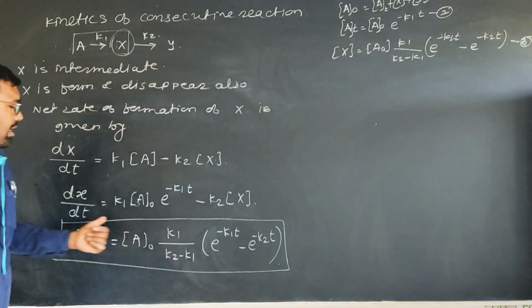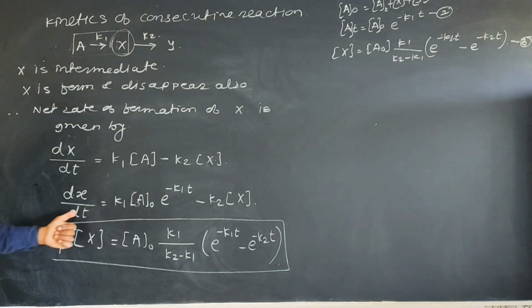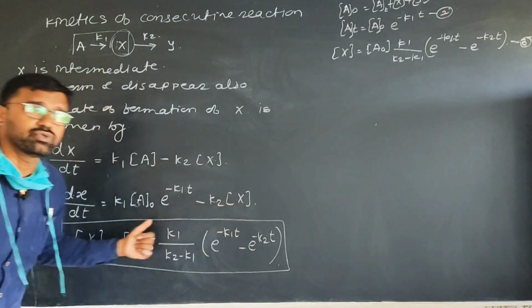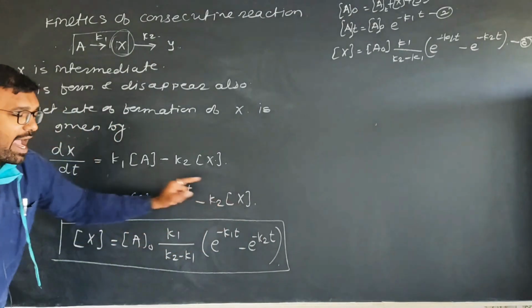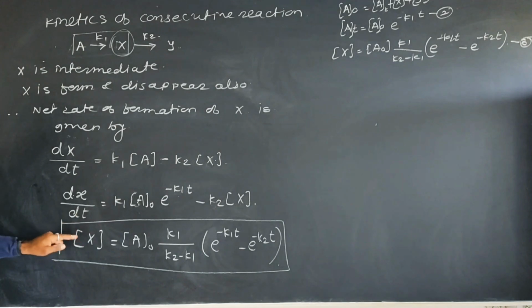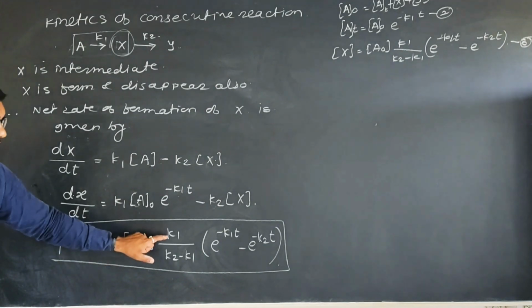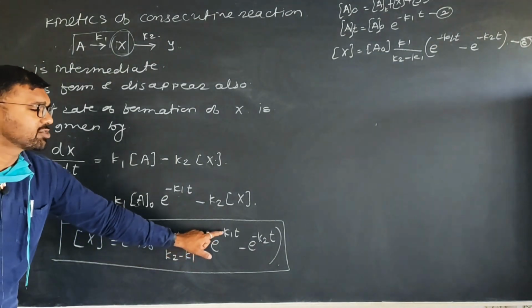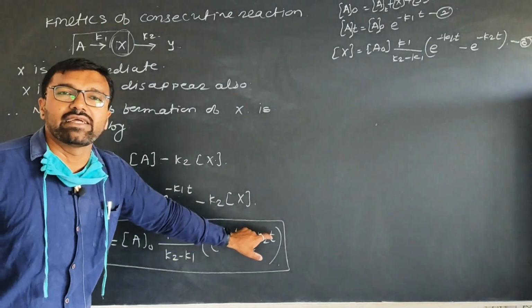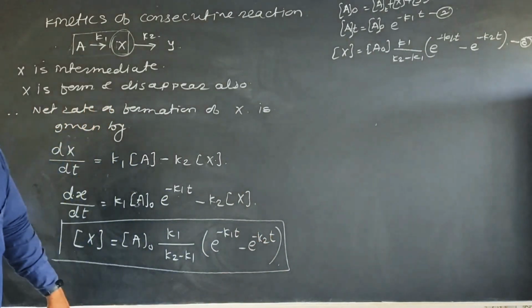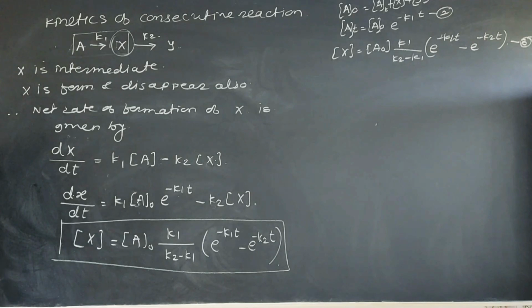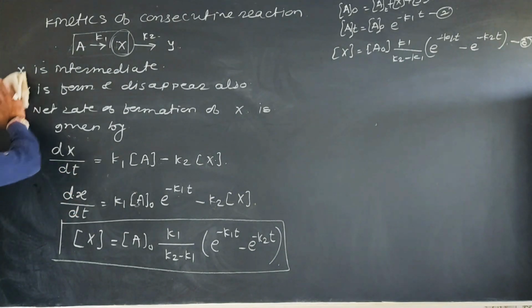हे कसं आलं, इथं मध्ये स्टेटमेंट टाकायचं, by using the rules of integration to find out the value of x, and the solution is given as x is equal to a0 into k1 upon k2 minus k1 e raised to minus k1t minus e raised to minus k2 into t. This is the concentration of x at a time t.